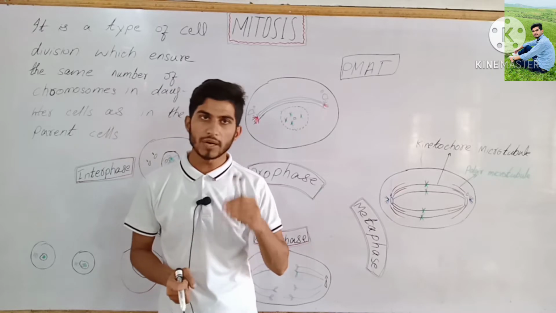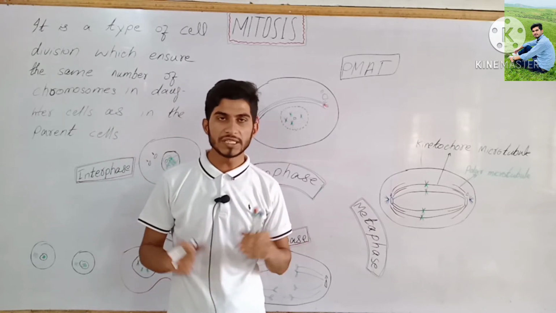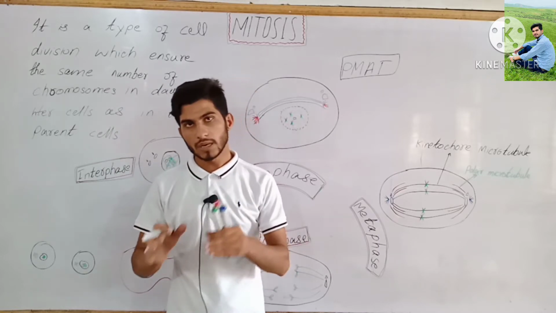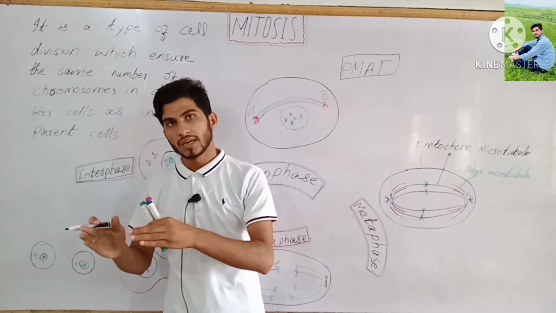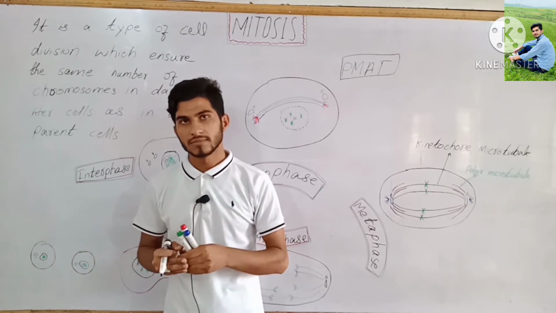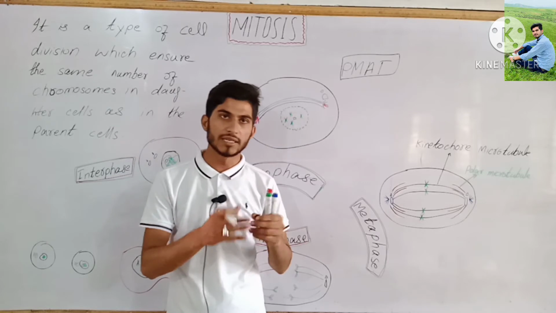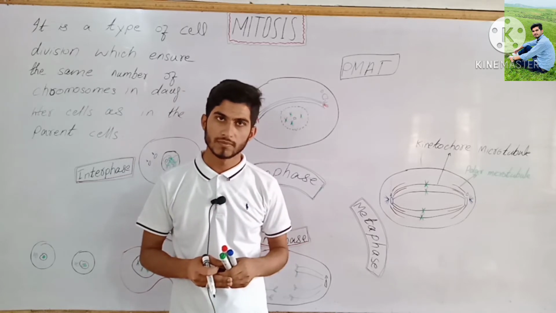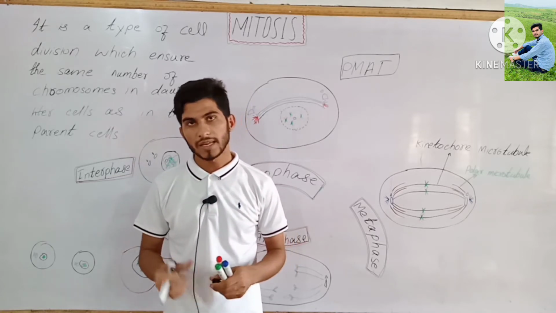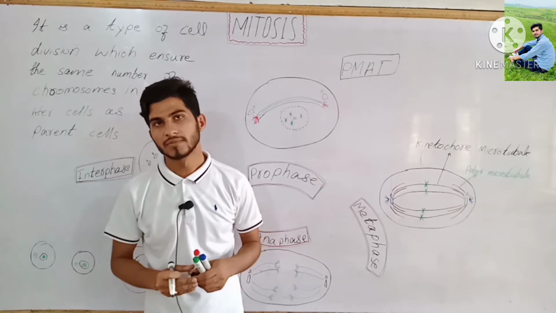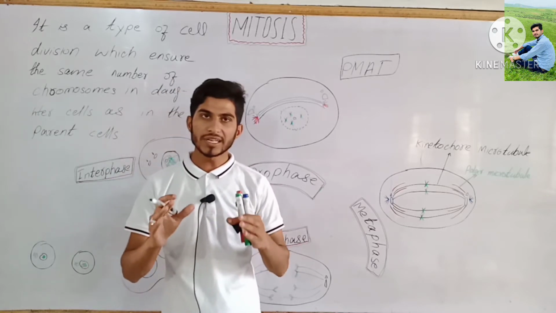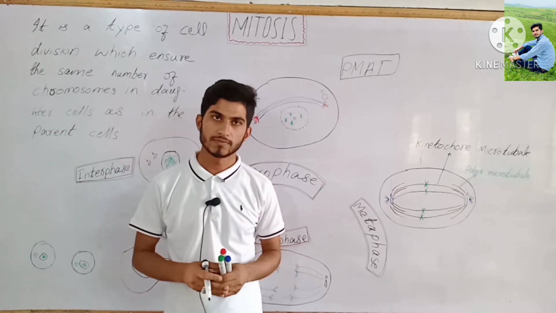Mitosis is a type of cell division which ensures the same number of chromosomes in the daughter cell as in the parent cell. For example, in a woman's somatic cell, there are 46 chromosomes.